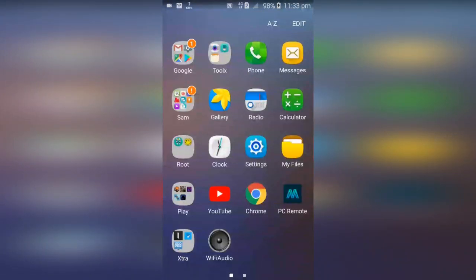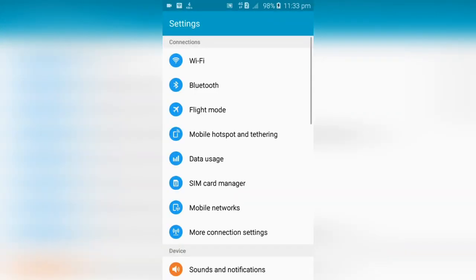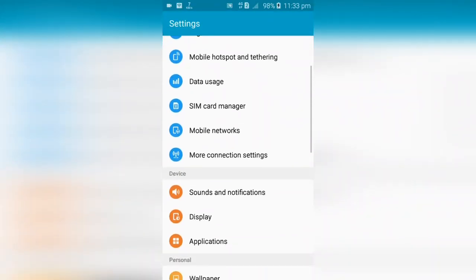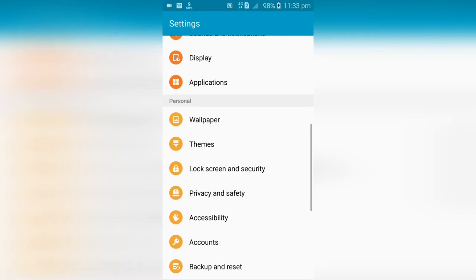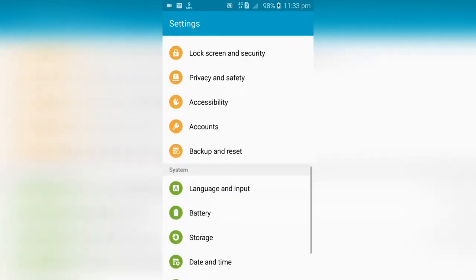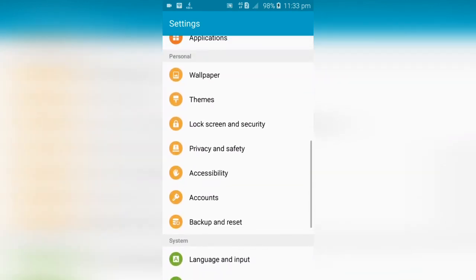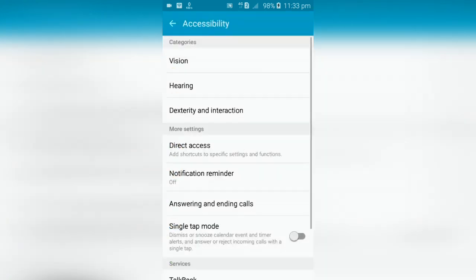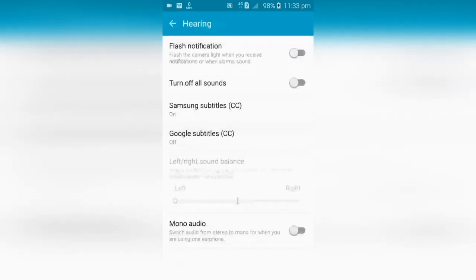So in Android, open your phone settings, then scroll and find accessibility and open this option. Now go to hearing, and now here you'll see an option for left and right sound balance.